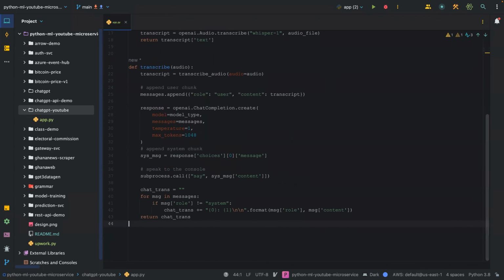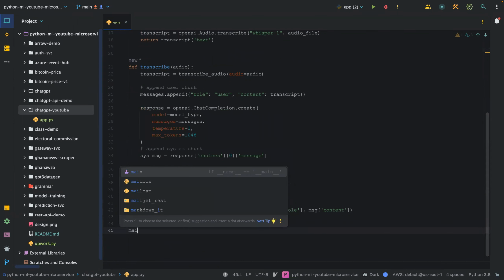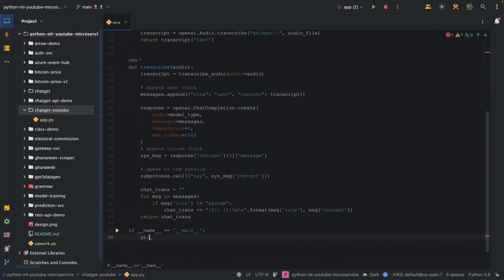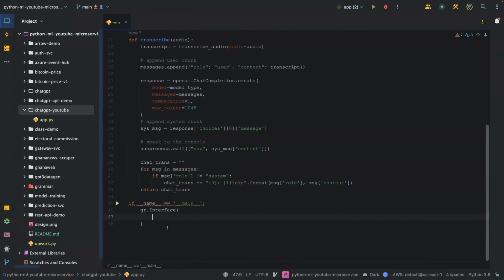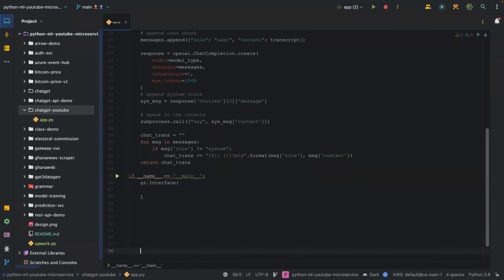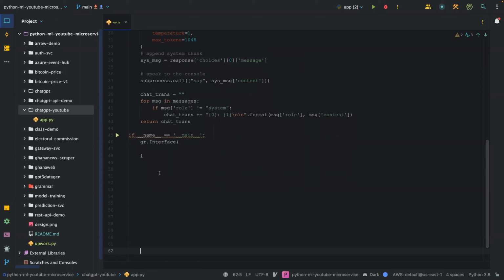Once that happens, at the end of the day, we're going to call main, and then we call gradio.interface, and this is going to take some parameters. So let's say dot launch, and then we say share is equal to true.